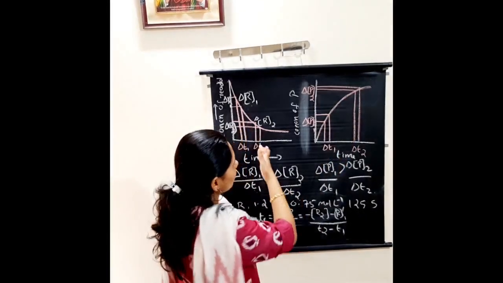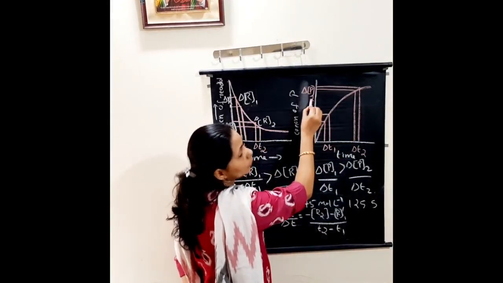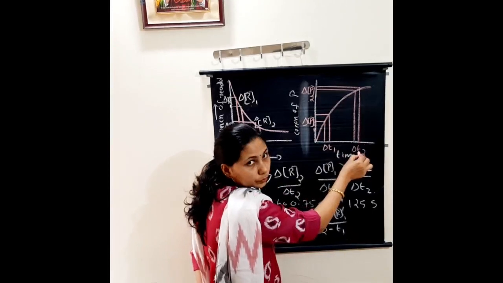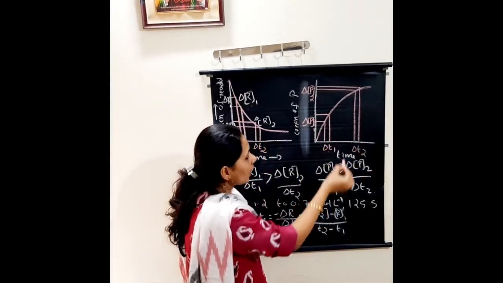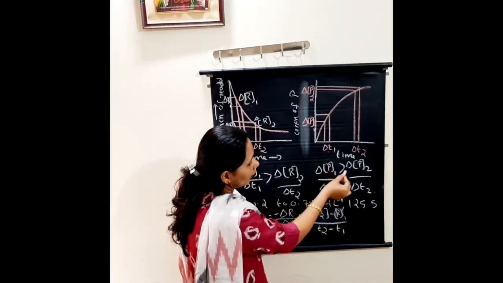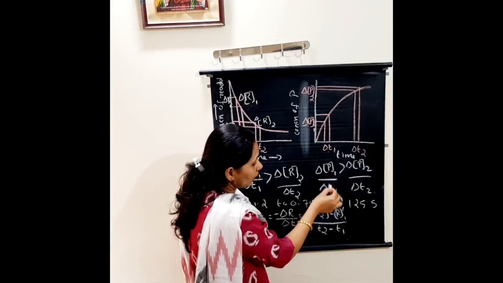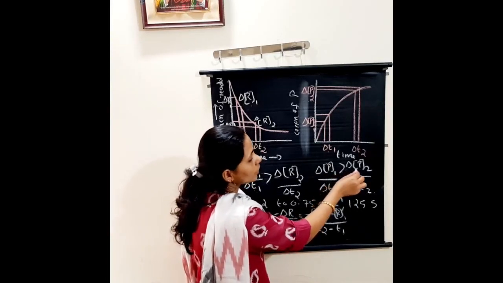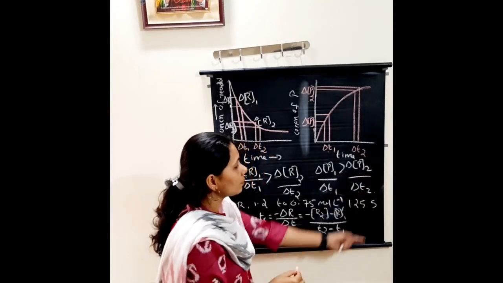And you can see, just like here the reactant, this is P2. P2 means change in concentration of the products at a time interval of T2, and P1 at a time interval of T1. Here delta P1 is greater than delta P2, or delta concentration of P1 divided by delta T1 is greater than delta concentration of P2 divided by delta T2. What is the meaning of that?